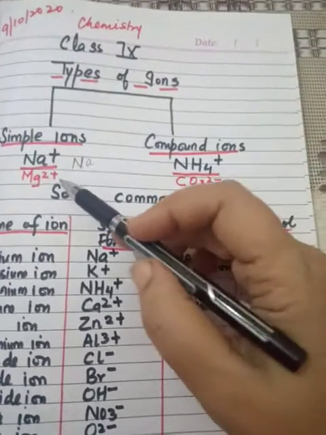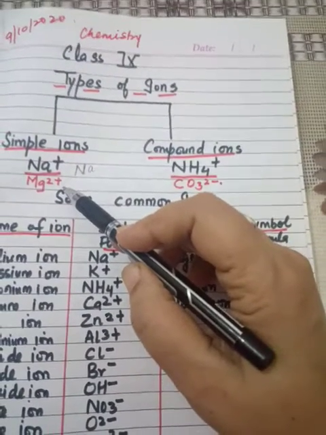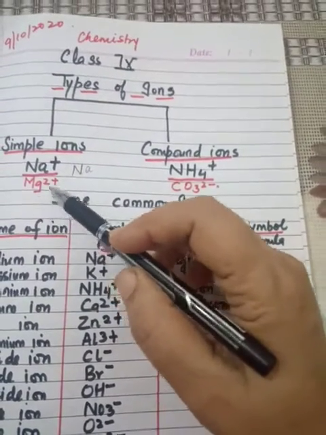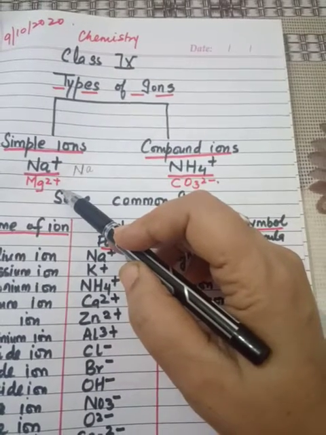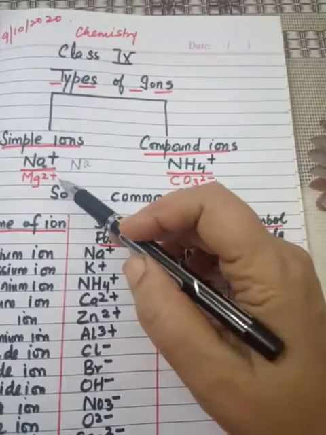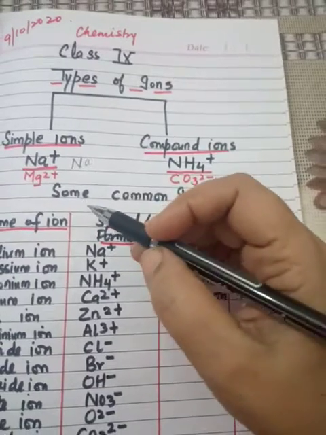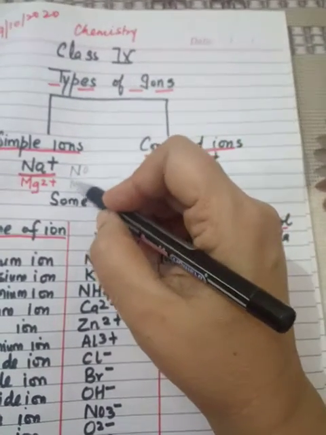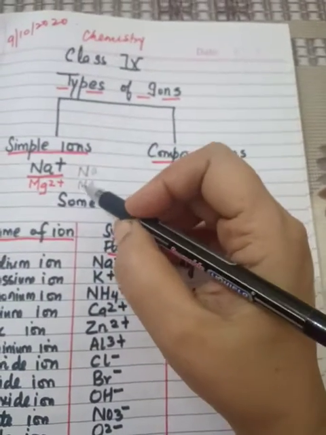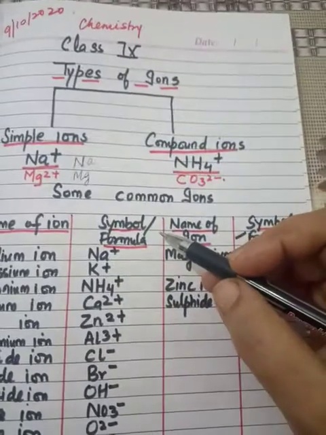Similarly, magnesium ion Mg2 plus is also formed from a single magnesium atom.